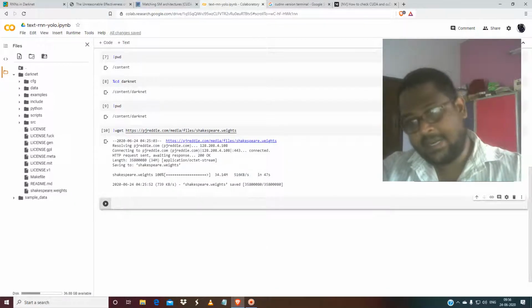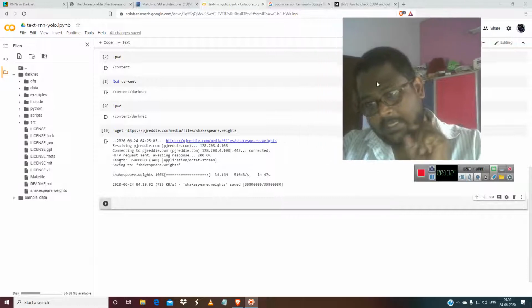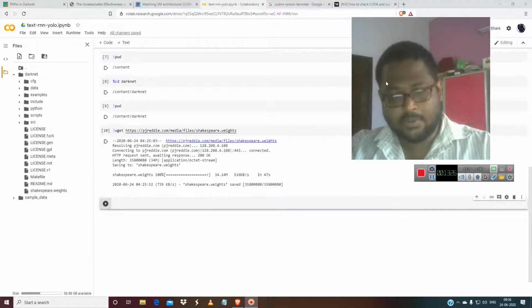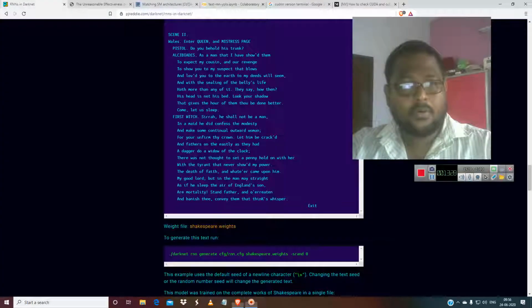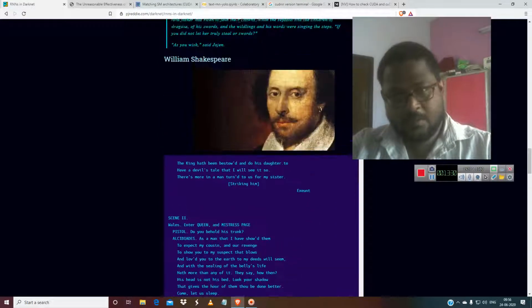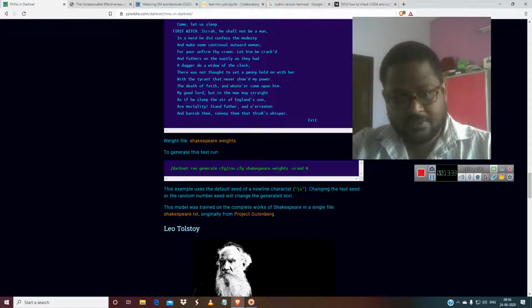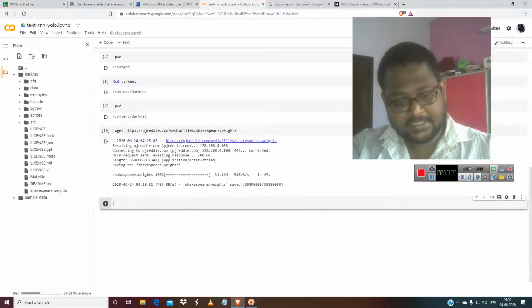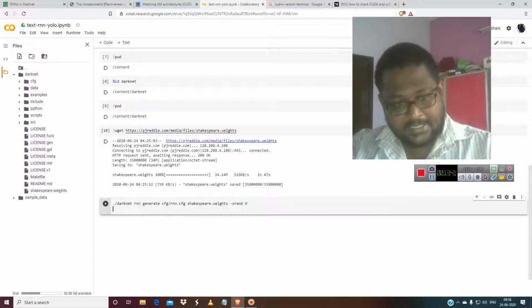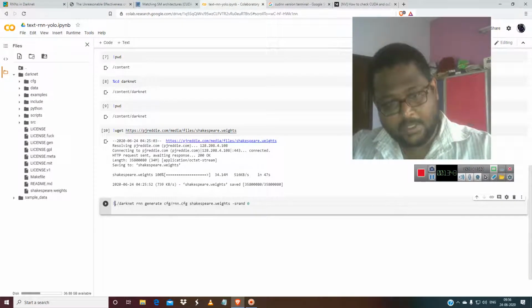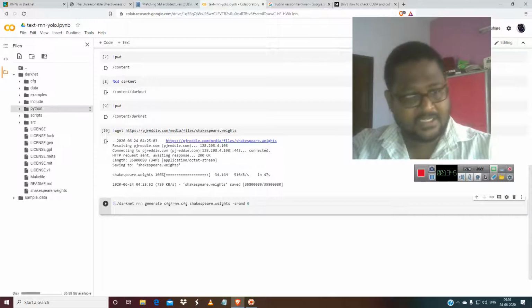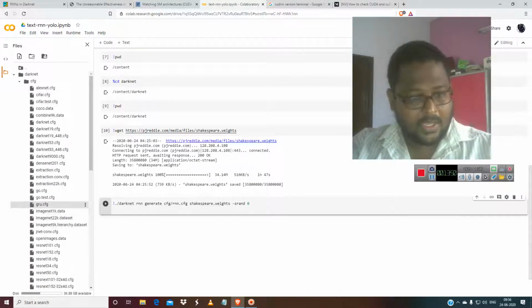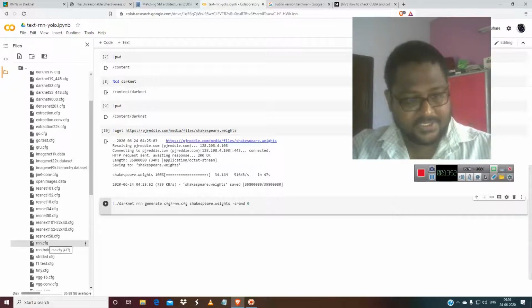Now we are going to write the play that Shakespeare has written. For that, you have to get here, and this is the weights for Shakespeare. So copy this, and I will tell you how to tweak these things. Control V, paste, get here. In here, what you have to understand is that rnn.cfg is situated over here.